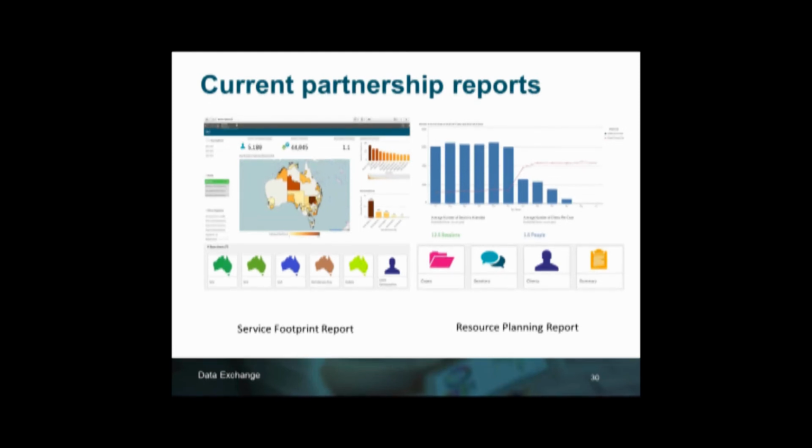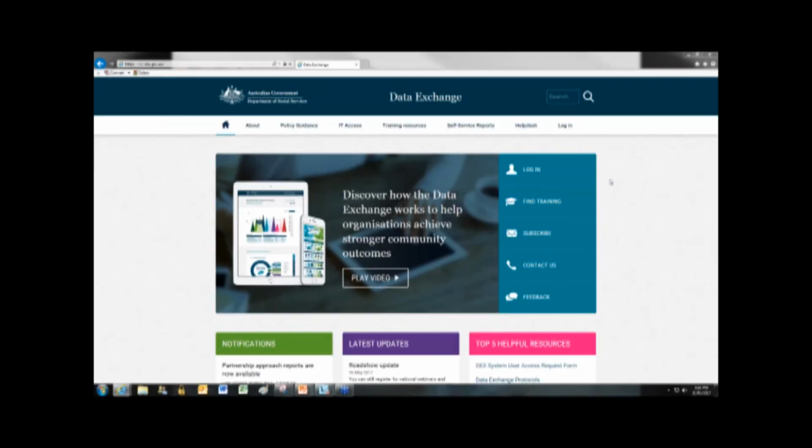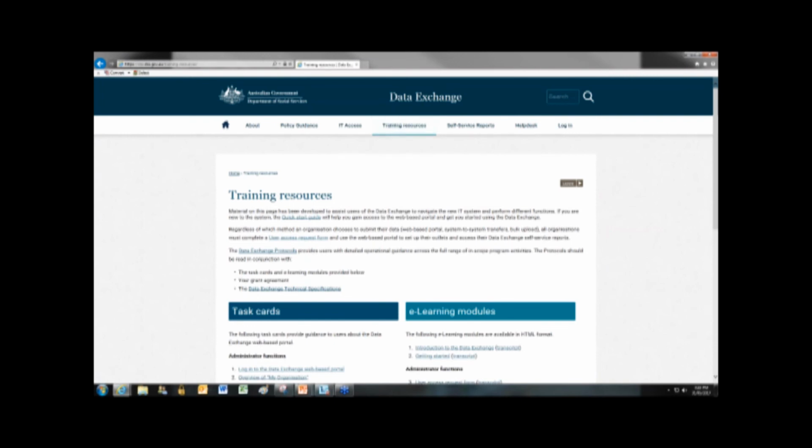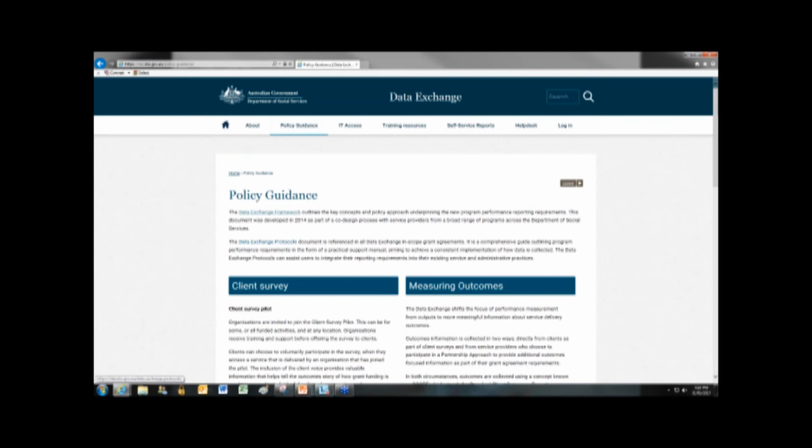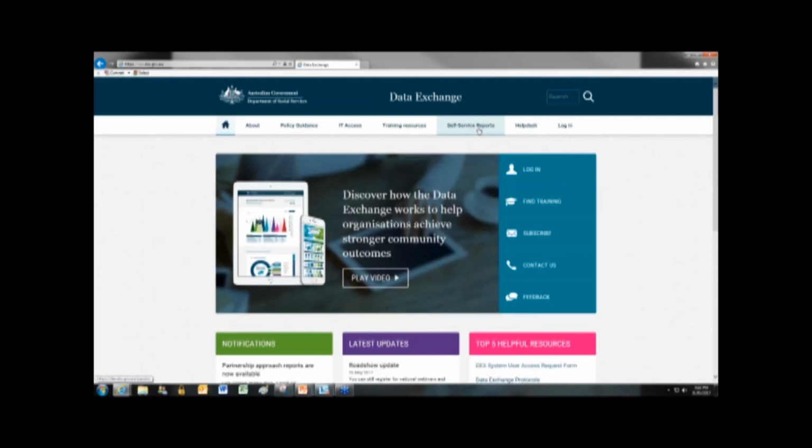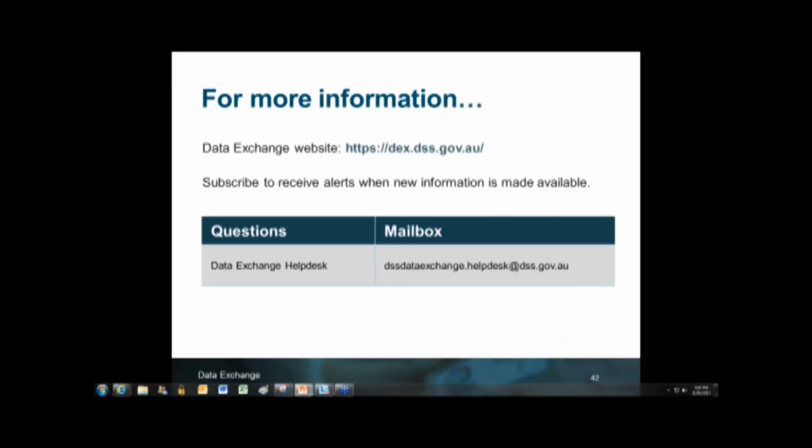That is the end of the information session today. Further information on the Data Exchange can be obtained from the Data Exchange website. We have the Training Resources tab that provides extensive instruction on the different processes and background information on the Data Exchange. We also have policy guidance material such as the Protocols document, Appendix A and Appendix B, which will be very useful for your organisation as well. Also available there under the Policy Guidance tab. And there is a section if you do need to contact us with any further questions or information.